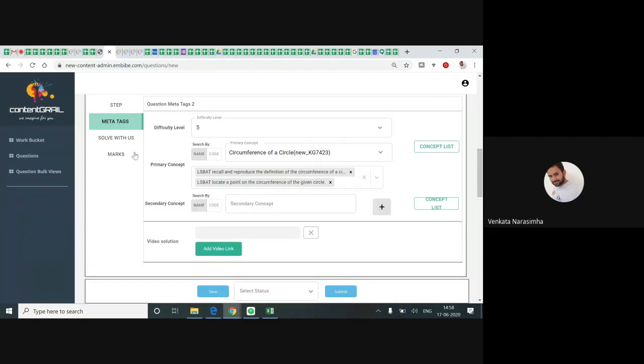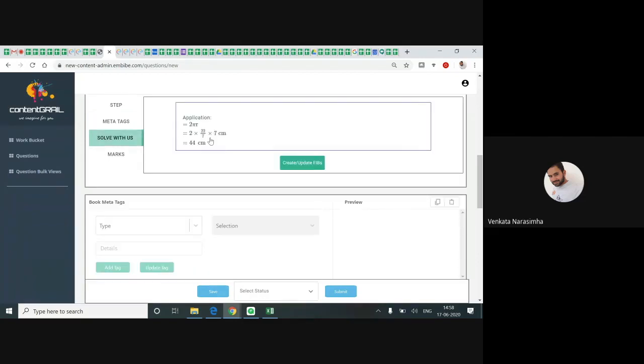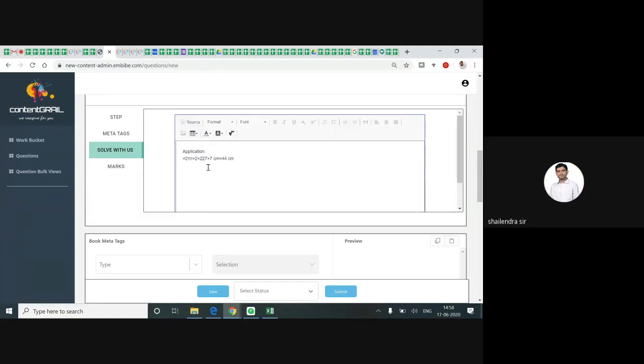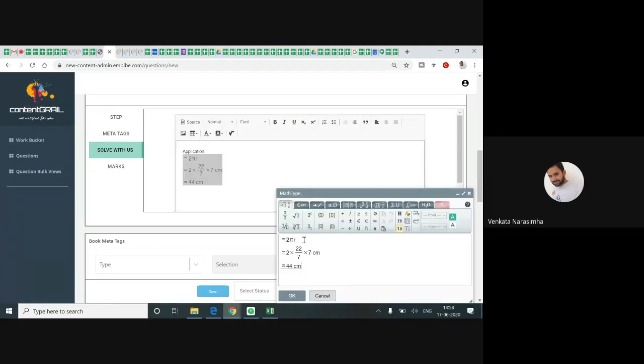You can tag one or more if you feel it is required. Now I'm not making 44 centimeter as blank. I make only one word blank, either 22 or 7.